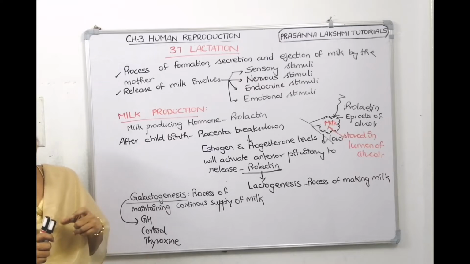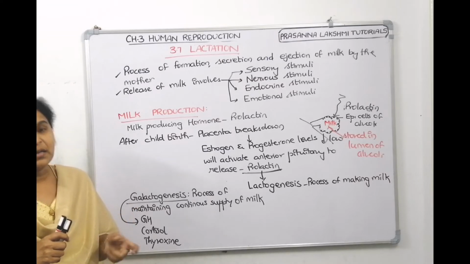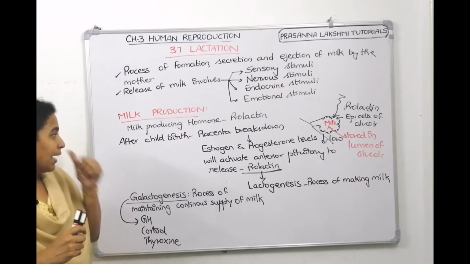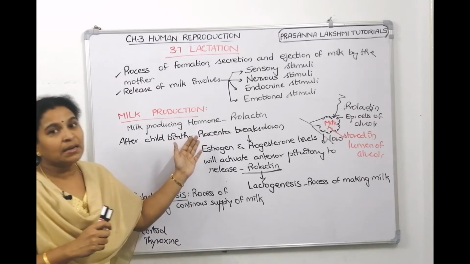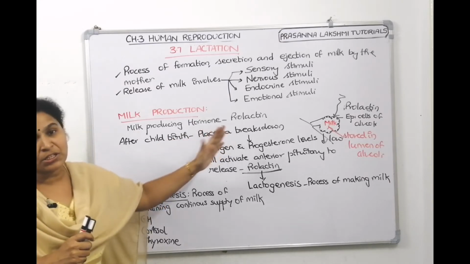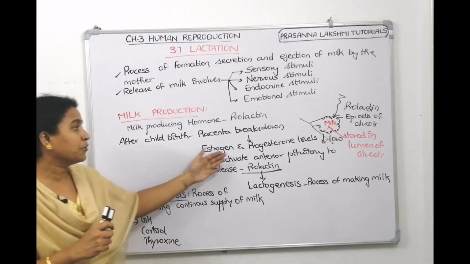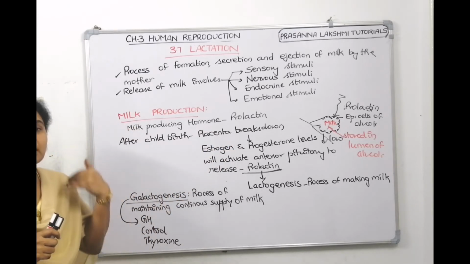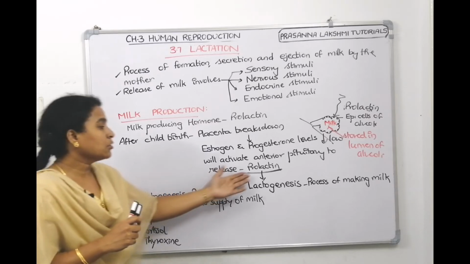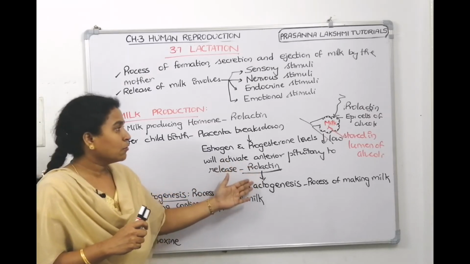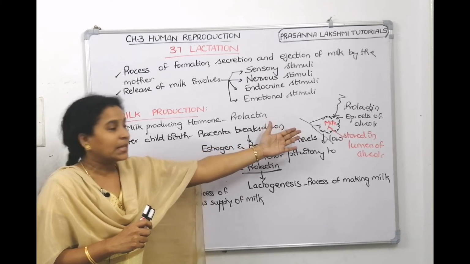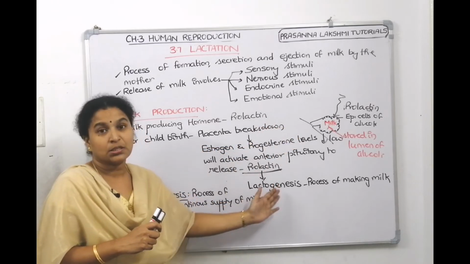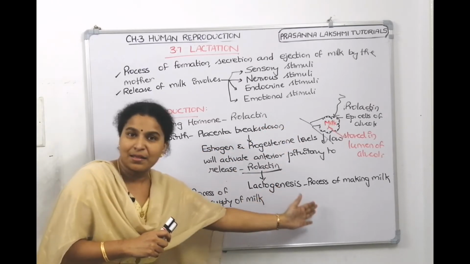Prolactin is secreted by the anterior pituitary. What triggers the prolactin secretion? After childbirth, the placenta comes out and breaks down. The placenta produces progesterone. When the progesterone levels are low, it triggers the anterior pituitary to produce prolactin. This prolactin acts on the alveolar cells and triggers lactogenesis. What is lactogenesis? The process of making the milk.